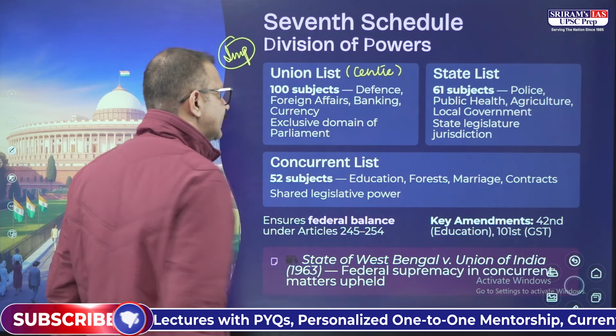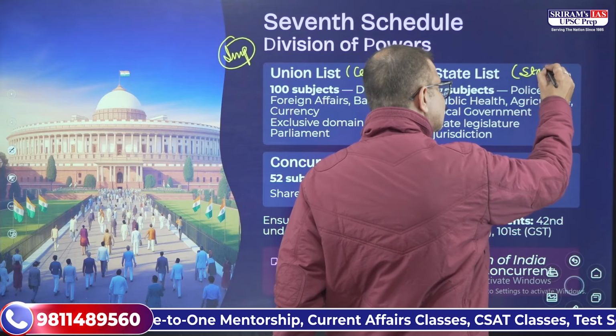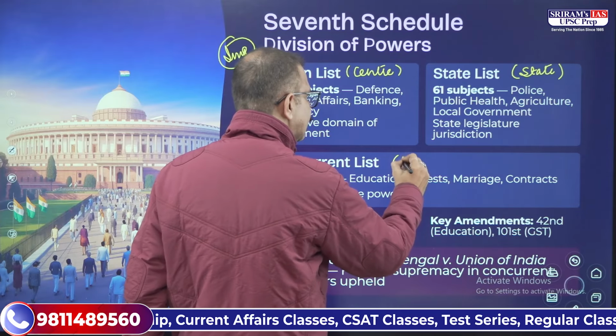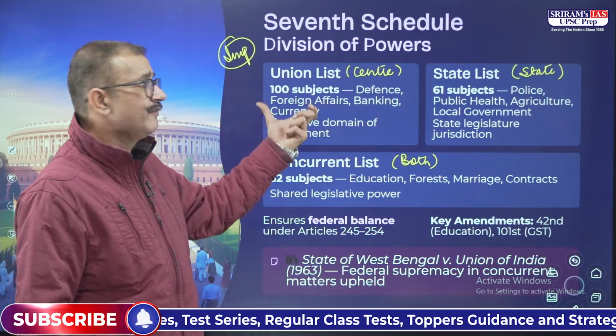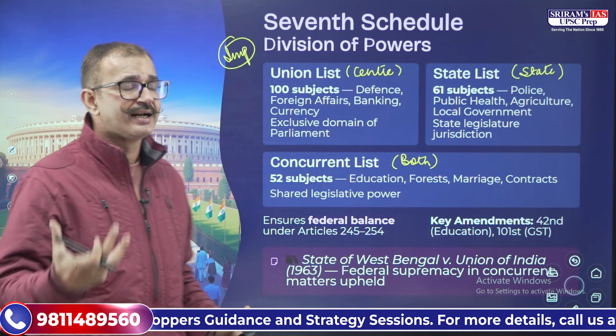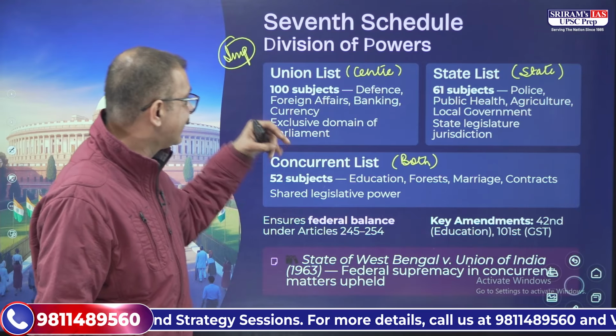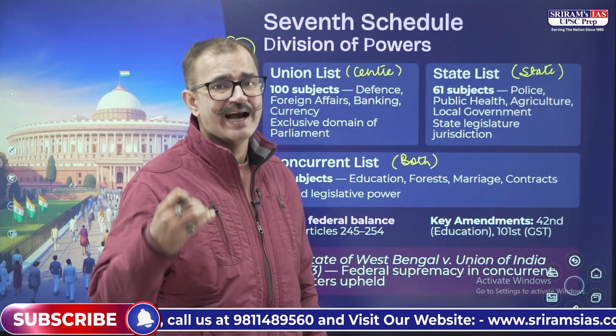On the state list, it is the state that legislates, and on the concurrent list, both can make laws. In the union list, we have 100 subjects, which are quite important and strategic, like defense, foreign affairs, banking and currency. That is the exclusive domain of the Parliament.